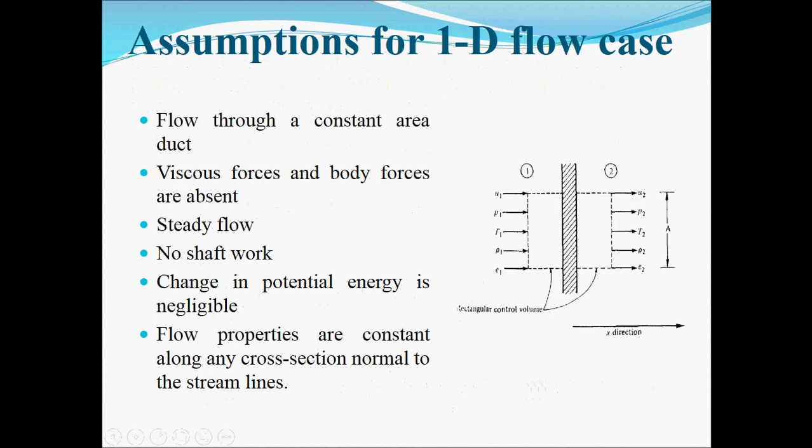Now, the assumptions for the one-dimensional flow case are that the flow should be through a constant area duct. The viscous forces and body forces must be absent. The flow must be steady. There is no shaft work. The change in potential energy is negligible, and the flow properties are constant along any cross-section normal to the streamlines.